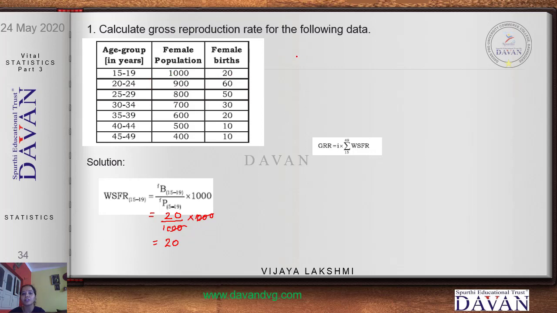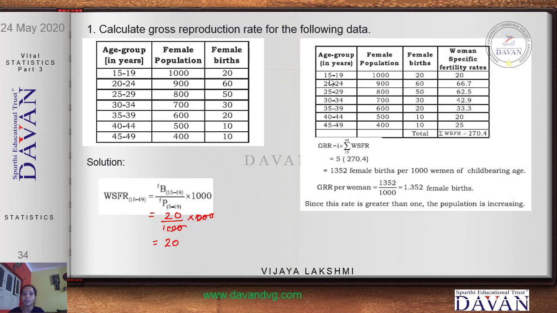After you find the WSFR for all the values, next to find the GRR we have the formula I into summation 15 to 49 of WSFR. Summation WSFR means you take the sum of all the WSFR values you have got. So you get 270.4. Substitute it in the formula.